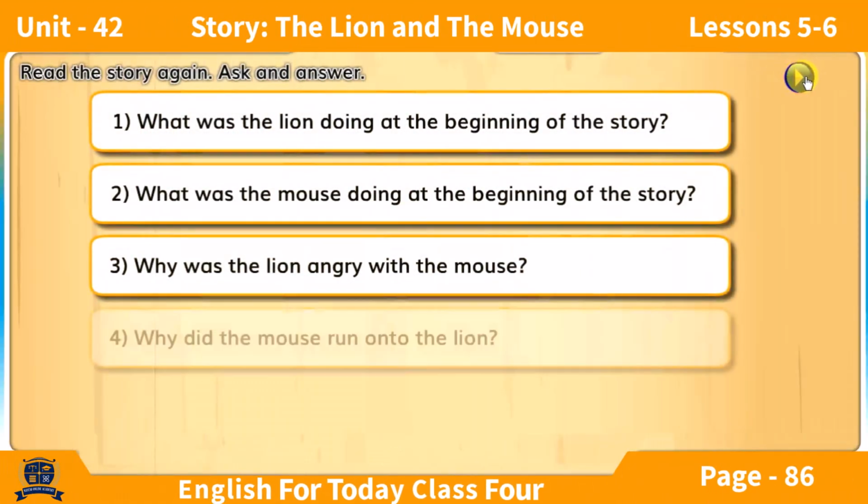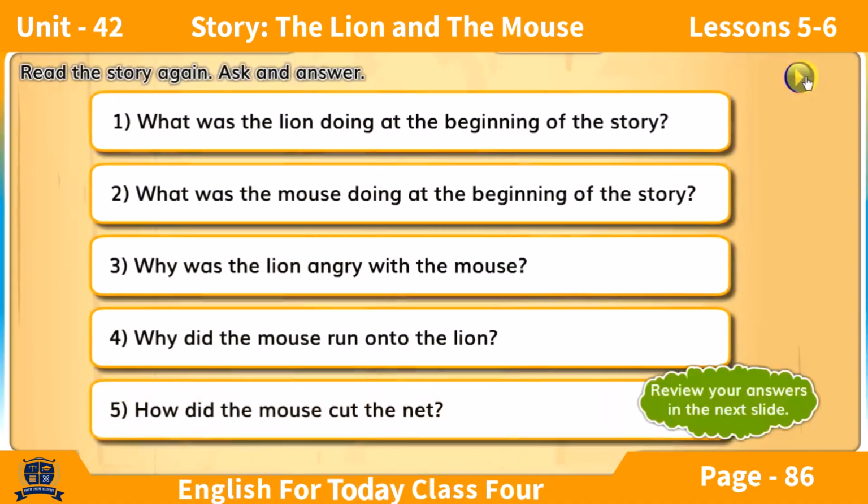Answer. What was the lion doing at the beginning of the story? What was the mouse doing at the beginning of the story? Why was the lion angry with the mouse? Why did the mouse run onto the lion? How did the mouse cut the net? Review your answers in the next slide.